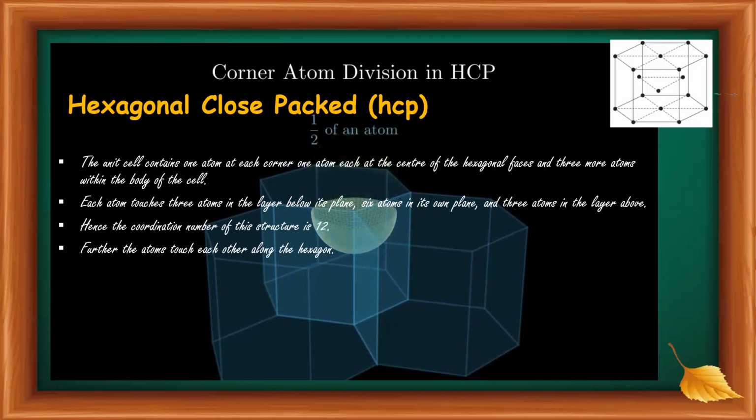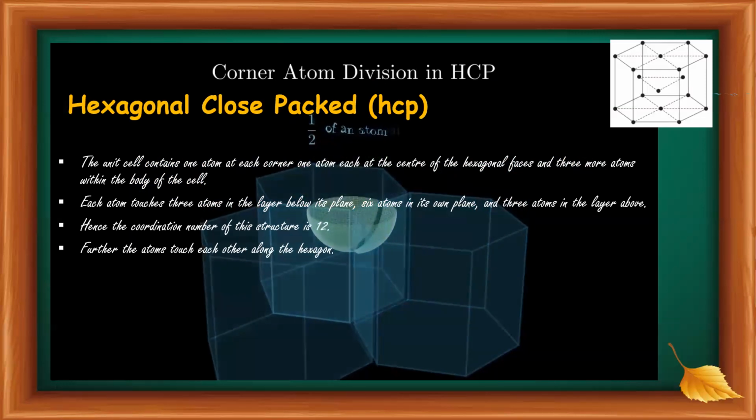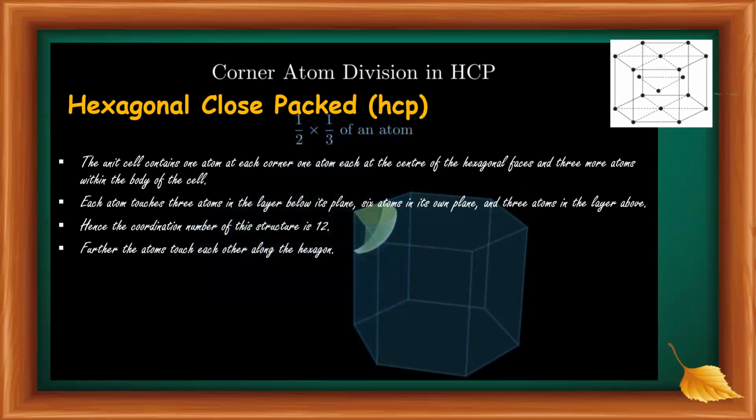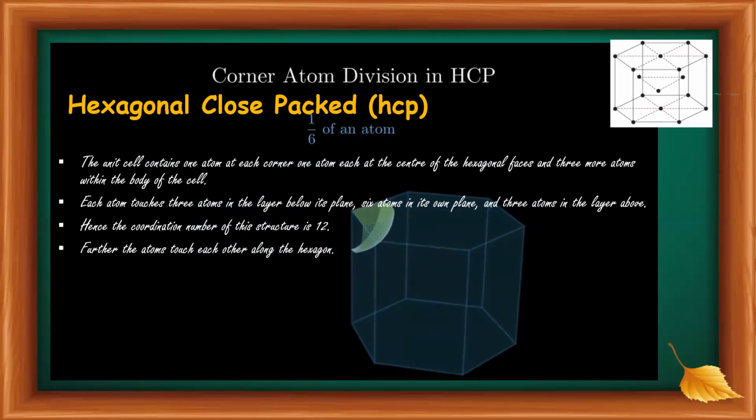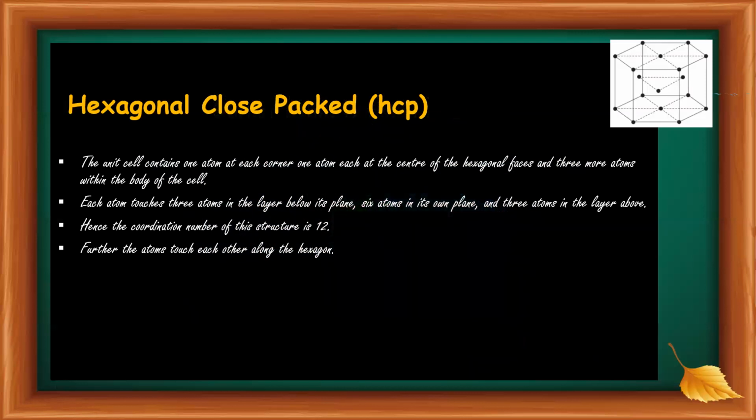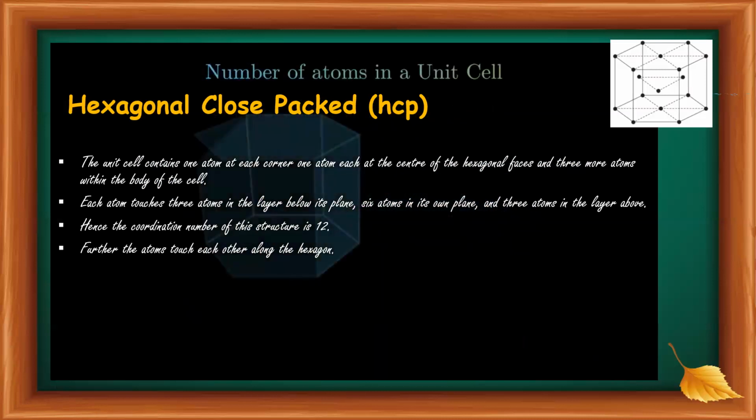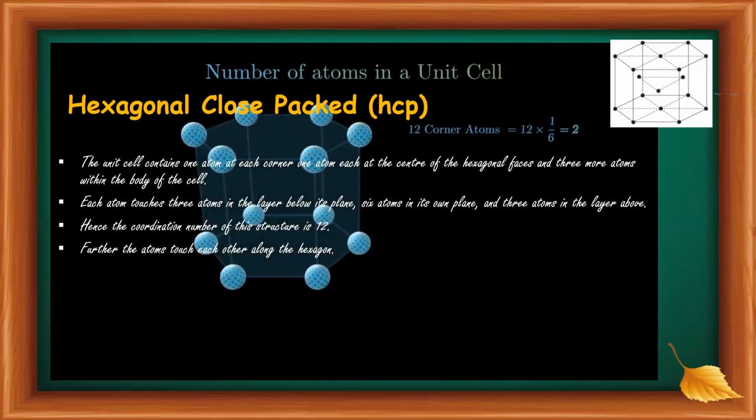And now we have to find the number of atoms in the unit cell. Each corner of the hexagonal prism contributes 1/6. Then the number of atoms in the unit cell is 1/6 into 12 corners, which gives 2 atoms, then 3 middle plane atoms, then total 5 atoms.